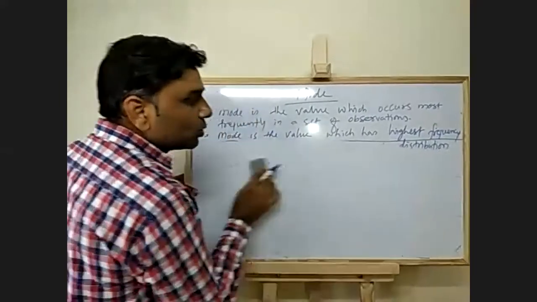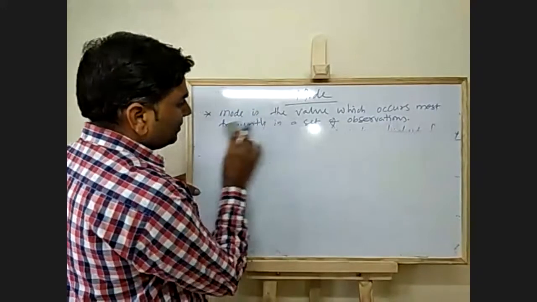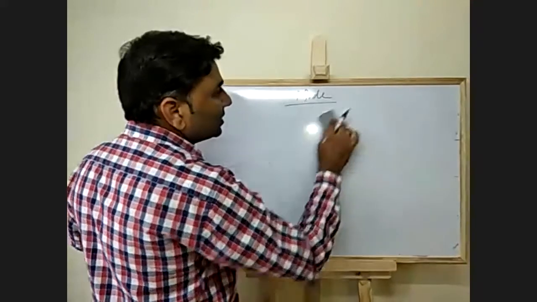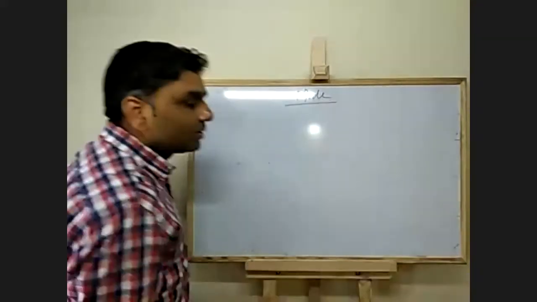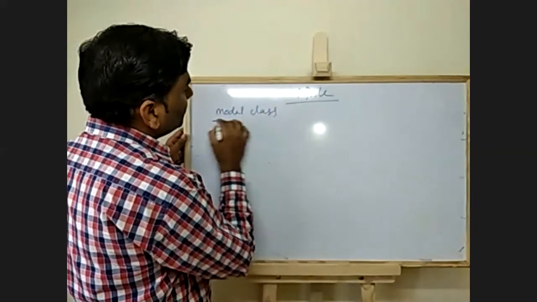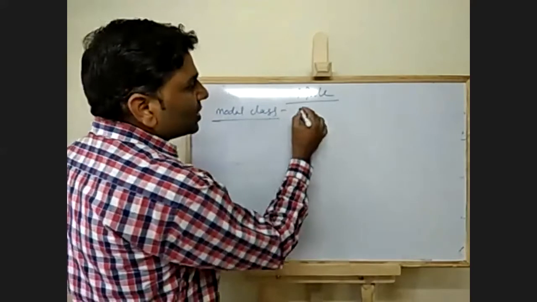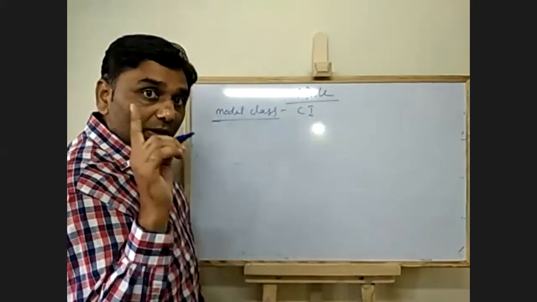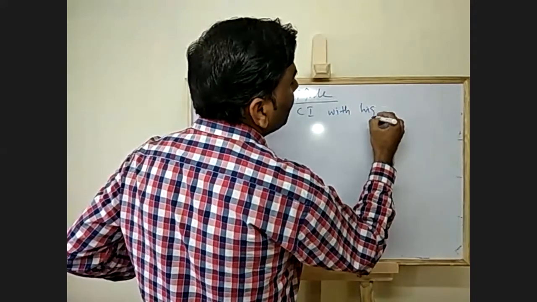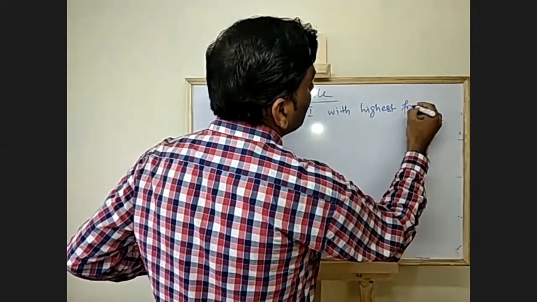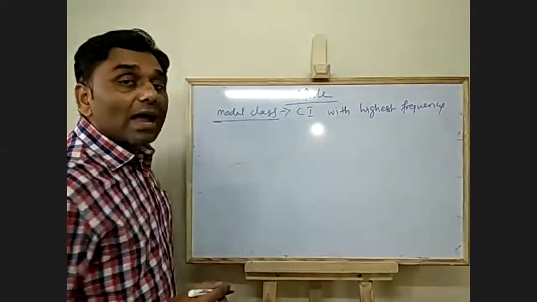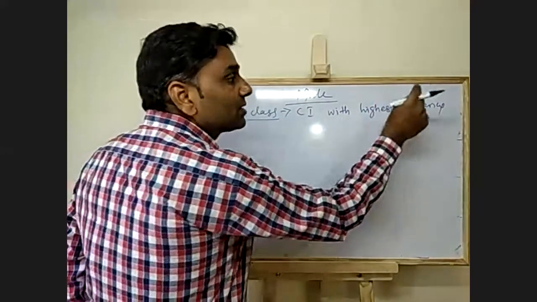Now I told you how to calculate the mode. Modal class is nothing but your class interval with the highest frequency.